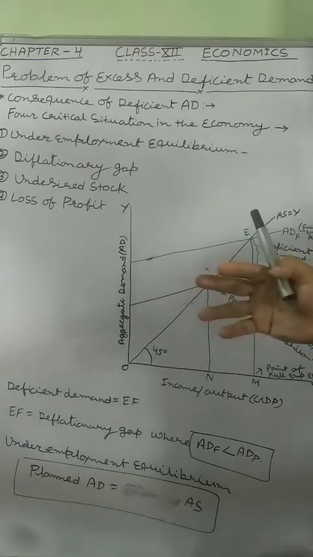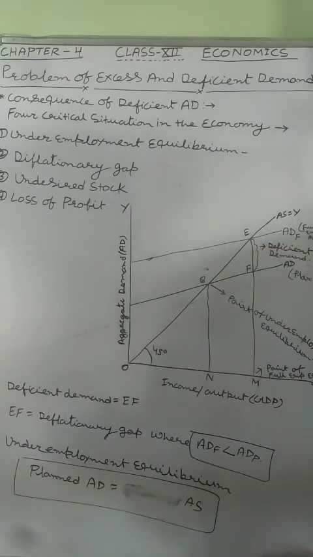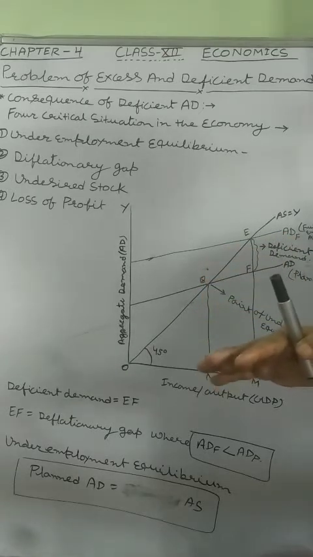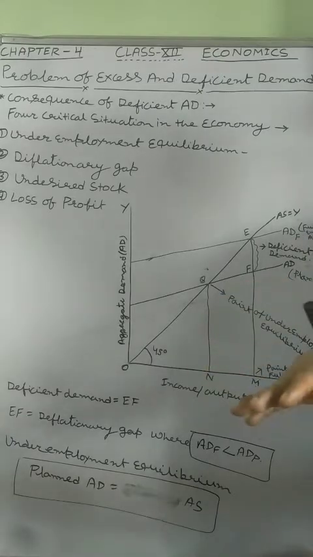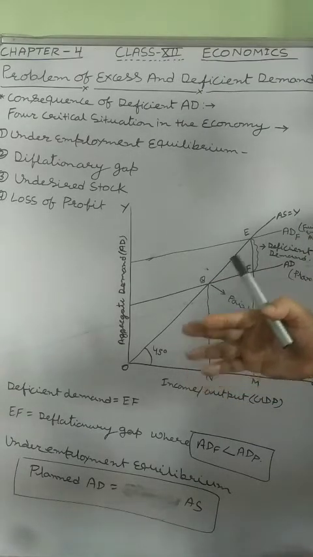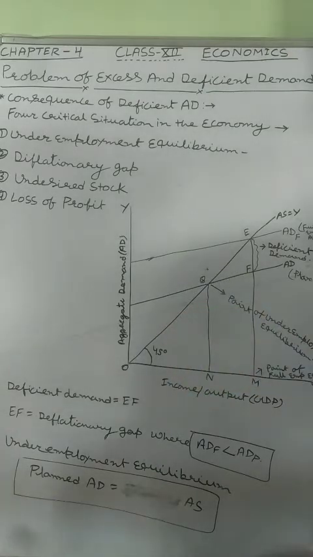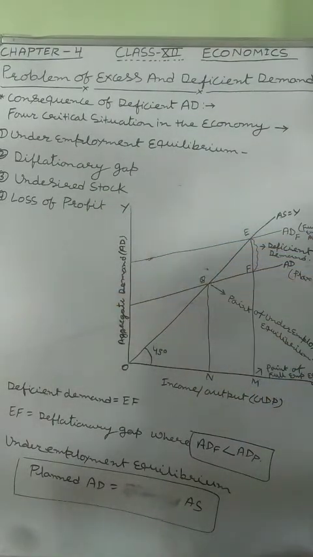There are various consequences of deficient AD, but there are four critical situations in the economy which arise due to deficient demand. That is, underemployment equilibrium. We have to understand the basic difference between underemployment equilibrium and full employment equilibrium. Second, deflationary gap. Third, undesired stock. And fourth, loss of profit.